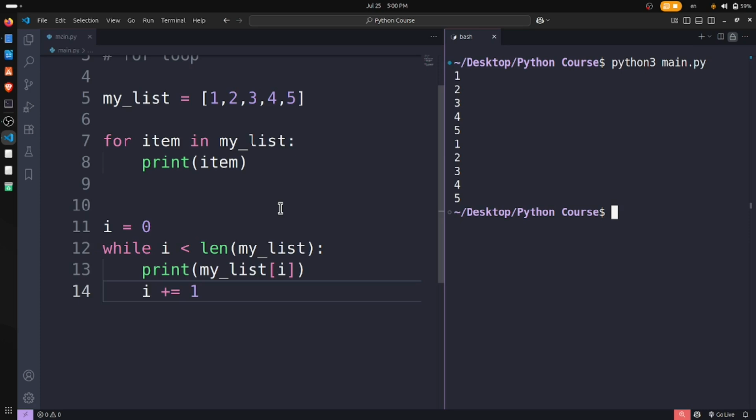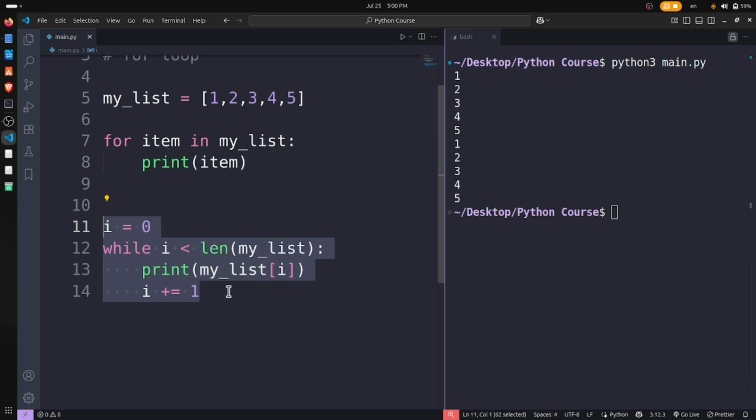We use the while loop when you don't know the end limit. If you don't know where you should end, where you should stop, then you can use the while loop.